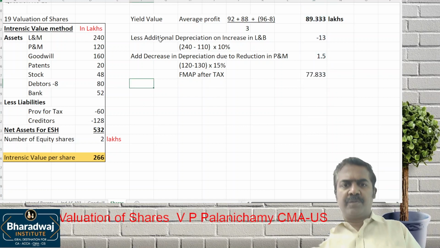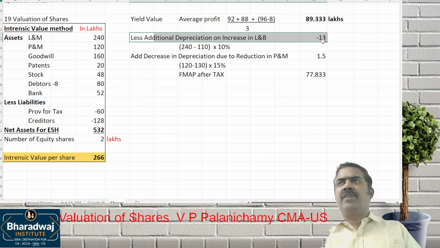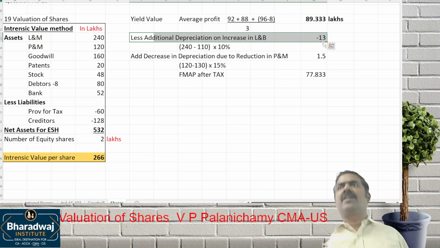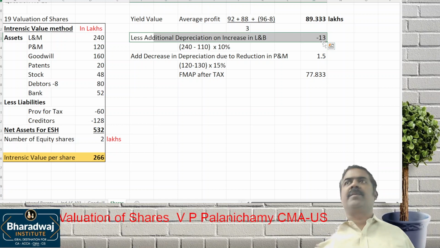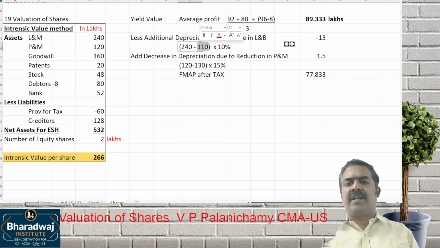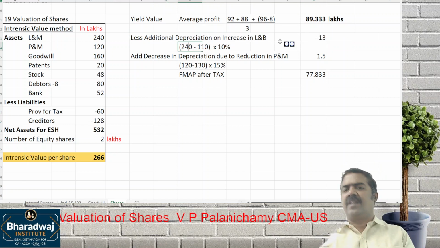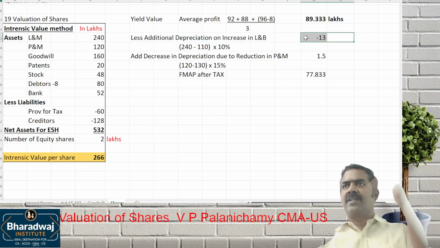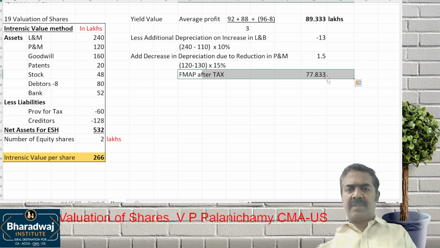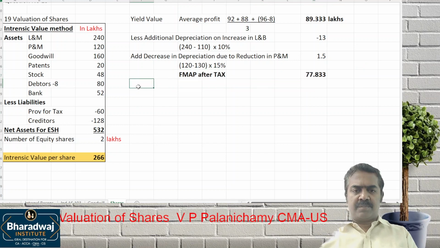This is not a new one for us. When the value of asset goes up, we claim depreciation on the new value. Valuation of goodwill happens at the time of amalgamation, mergers, and takeover, where we record assets at what value? Fair value. We had seen Ind AS 103 recommends fair value. So old company was charging depreciation on 110 lakhs. We are going to charge on 240 lakhs. So depreciation will go up because of that. Reportable profit will come down, and plant and machinery reverse effect will be there. This is your future maintainable average profit.